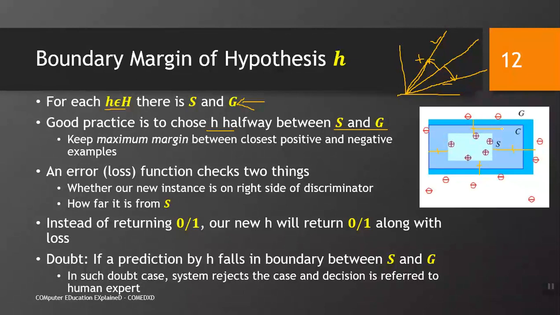So, we may have this kind of solution. Choosing this kind of solution gives us the best way to come up with the best solution fast, with comparatively less amount of computation. Keep maximum margin between closest positive and negative examples.